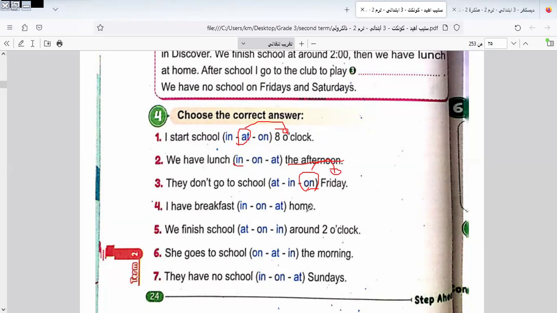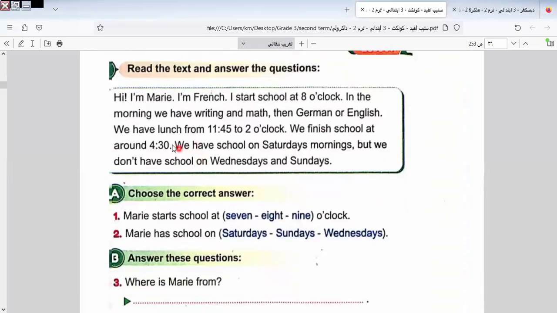I have breakfast at home. It will be "at home", not "in" and not "on". Okay, it's wrong, it will be at home. I will leave the three sentences to do by yourself. Make up your mind and answer by yourself. I answer some, and you answer the rest. Okay, let's go to another one.